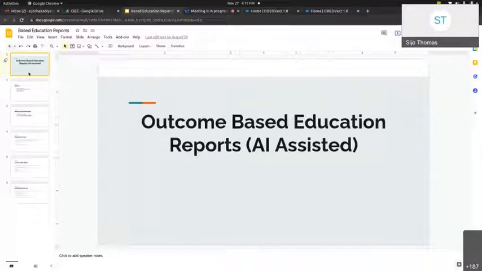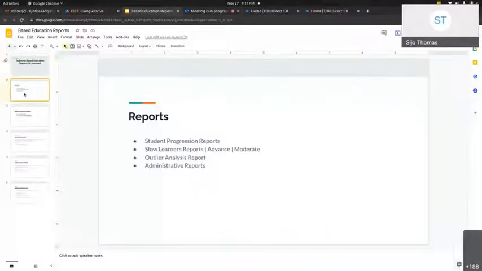On the second side, we are able to get the attainment of each student in each outcome, for example POs, PSOs and course outcomes. These are broad categories of reports, and I will introduce them one by one. First is the student progression report. Second is the slow learners report, or it can be an advanced or moderate learners report, depending on the needs. Next is the outcome analysis report, the performance of students and the performance of management. Next is the administrative report. These are the broad categories of reports which can be generated from this software.